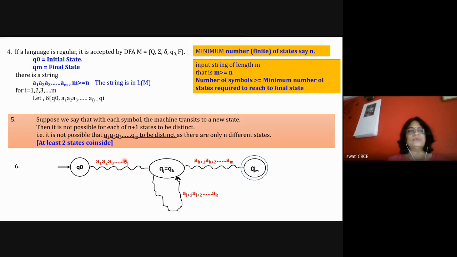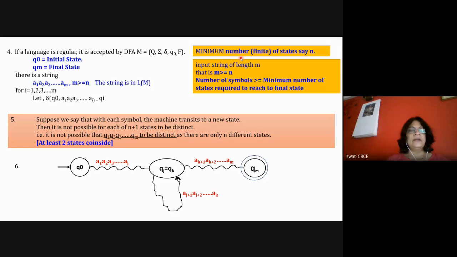Okay, so let's revise the assumptions. We assume that the language L is a regular language. If the language L is regular, it is accepted by a DFA. The DFA machine M is (Q, Sigma, delta, Q0, F). Q0 is the start state, and Qm is the final state. We assume that there is a minimum number n of states to reach the final state from Q0. Then we have the variable m, the length of the input string, and the number of symbols m is greater than the number of states n. So these are the two assumptions.